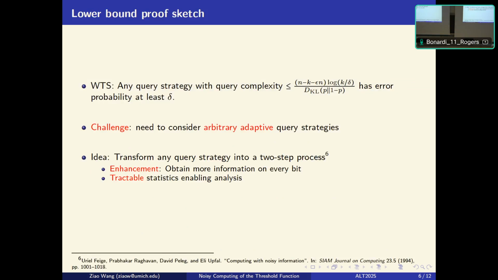The idea is that we want to transform any query strategy into a standardized two-step process. It has two properties. Firstly, it's an enhancement of the original query strategy in the sense that it gets more information on every bit, so it now suffices to analyze this enhanced version. And most importantly, the statistics from this process are much more tractable, allowing us to perform the analysis.